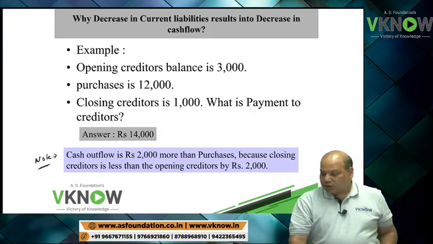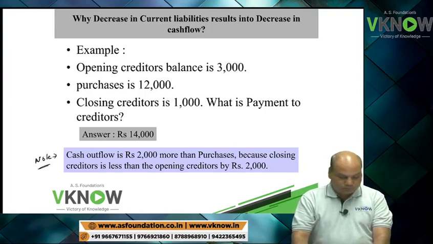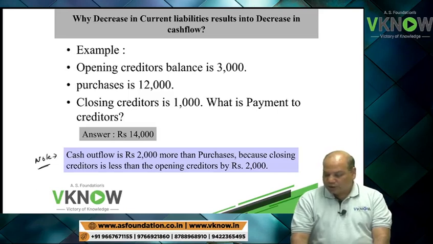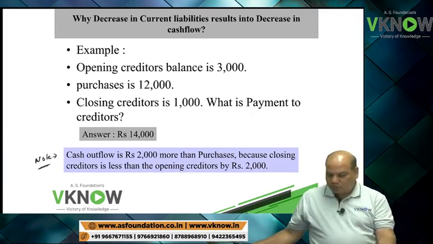Note: cash outflow is rupees 2,000 more than purchases because closing creditor is less than the opening creditor by rupees 2,000.